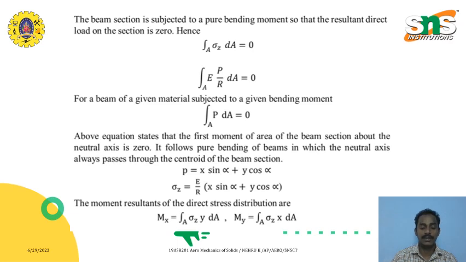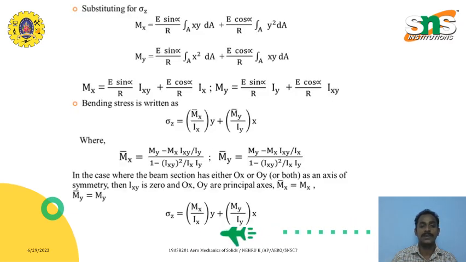So M_x, the moment acting in the beam, is the integral of sigma_z y dA, and M_y equals the integral of sigma_z x dA. By replacing with I_XX, I_YY and sigma_z, M_x will be E sin alpha by R times the integral of xy dA plus E cos alpha by R times the integral of y square dA. If we find M_x and M_y, finally we rewrite this bending stress equation: sigma is equal to M_x bar by I_x into y plus M_y bar by I_y into x.